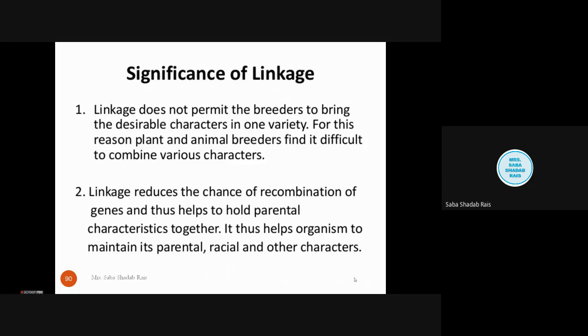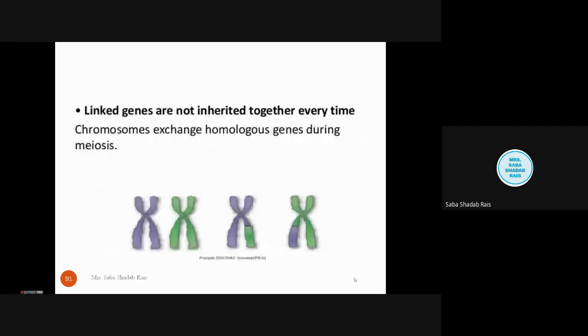Linkage reduces the chances of recombination of the genes. That's why it helps to hold the parental characteristics together. Just now I gave the example that I have a good quality breed and I want to retain it. So if these good quality genes are linked together, I can hold that parental character for a longer time. So that's why it will help me to maintain that particular parental and racial characters for the longer term.